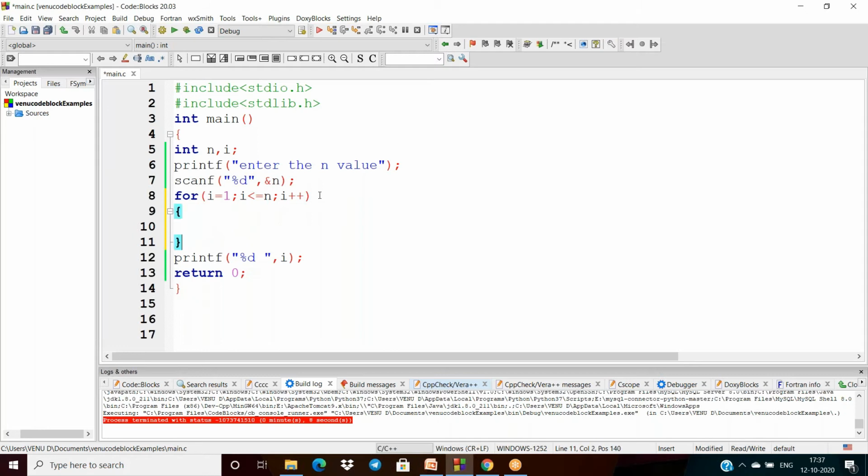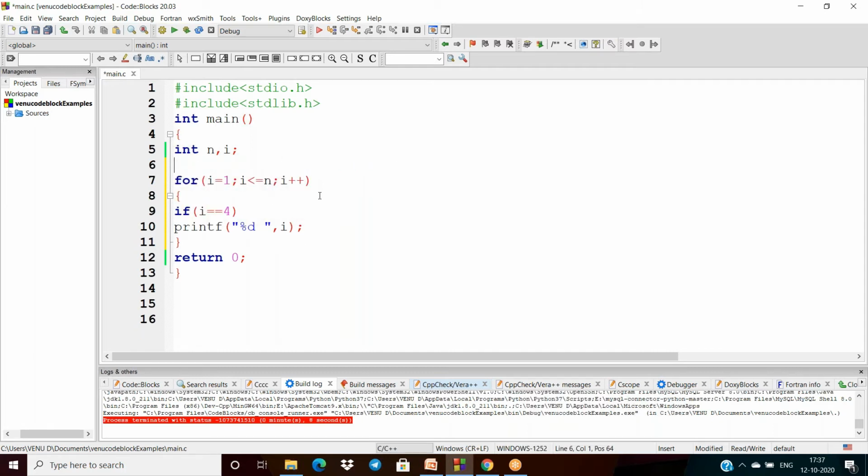Here what I am doing: if I is equal to 4, and I don't want this array value, so I don't want to read it.